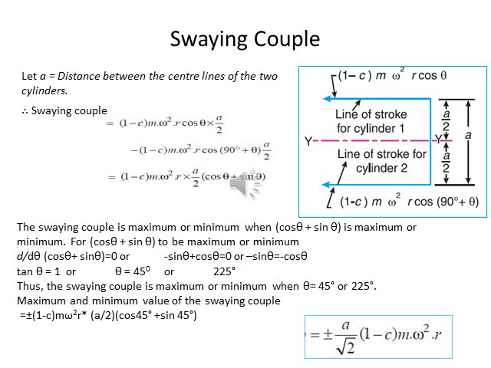For this, theta equals 45 degrees or 225 degrees. Thus the swaying couple is maximum or minimum when theta equals 45 or 225 degrees. So the maximum and minimum values of the swaying couple are plus minus (1 minus c) m omega square r a by 2 (cos 45 plus sin 45).